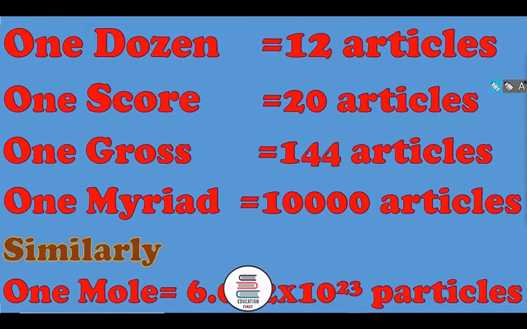Similarly, 1 mole is equal to 6.022 into 10 raised to the power 23 particles. Okay, so we can see from here that 1 mole is equal to 6.022 into 10 raised to the power 23 particles. It is the number.